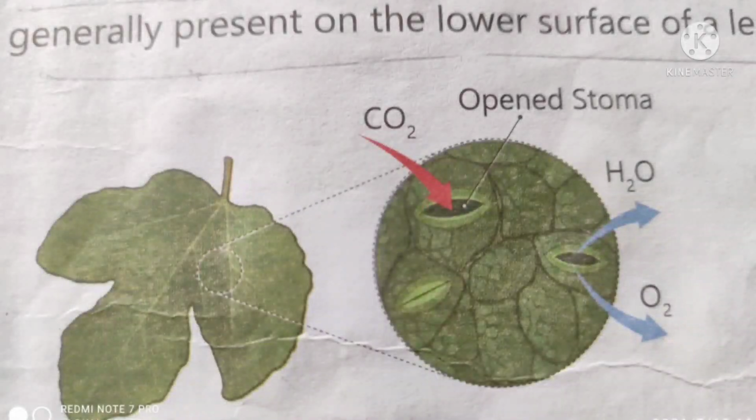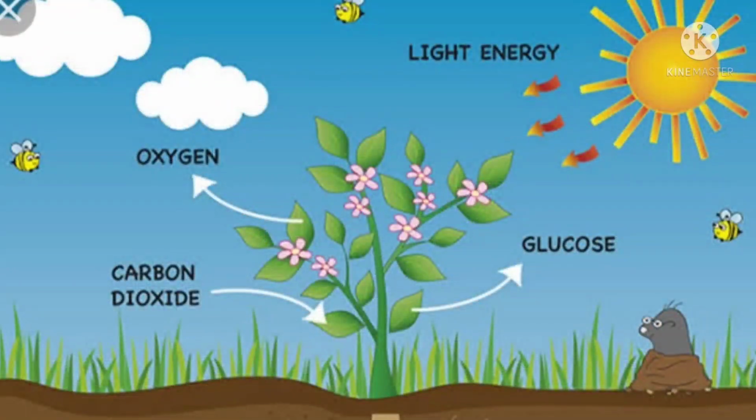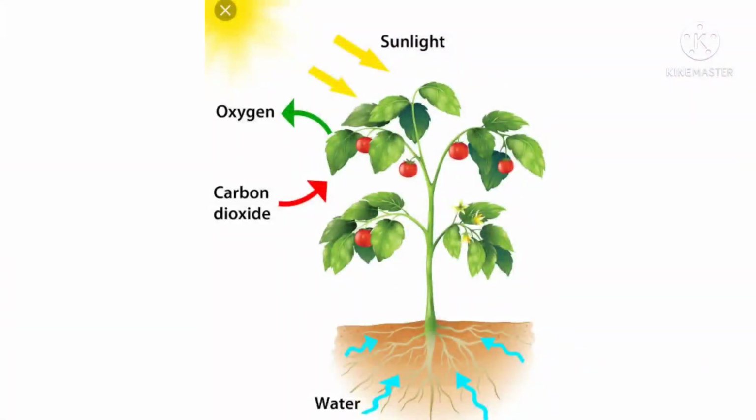Through the same pores, oxygen produced in photosynthesis goes out of the leaves. This carbon dioxide combines with water in the chloroplast to make sugar, which is converted to starch. This serves as food for all living organisms.